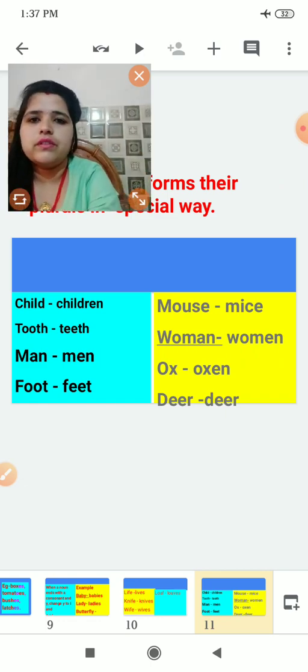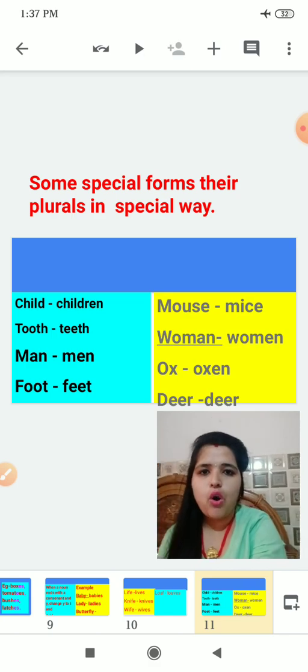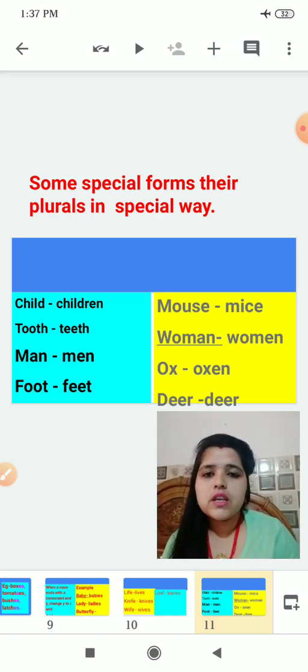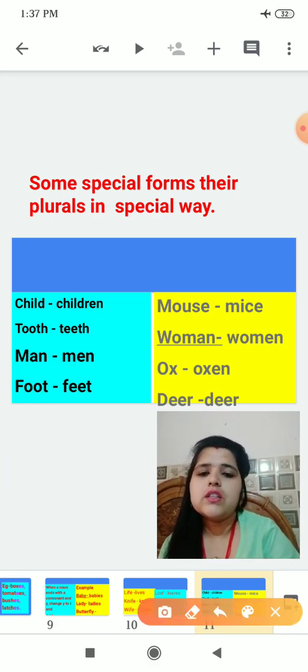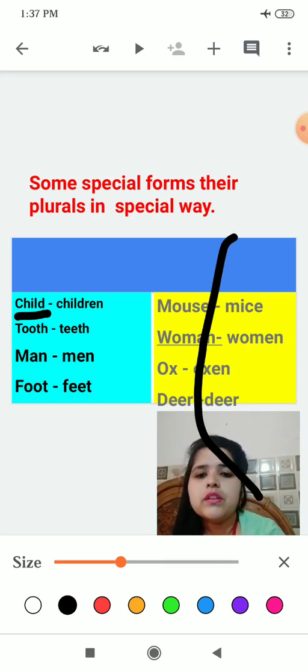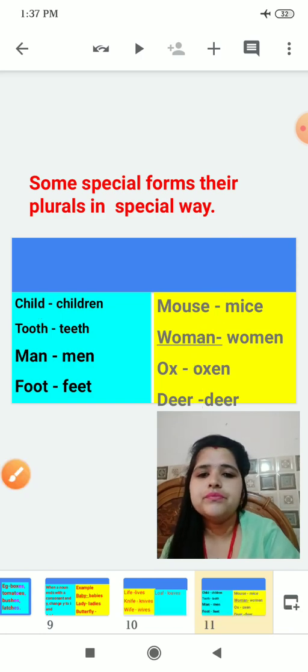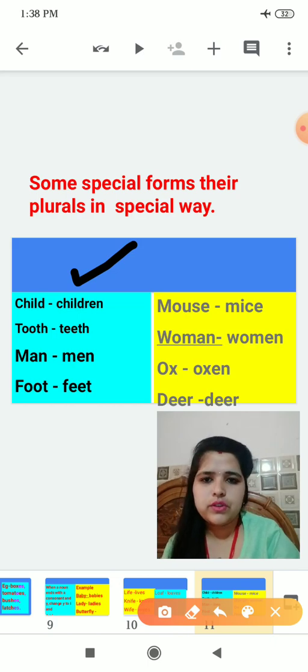Yes, children. Now, these are some special forms of plurals. There are some words which have a special way of forming the plural. These are the special words that you have to learn. Child, when we change child, what will child become? Child will become children.